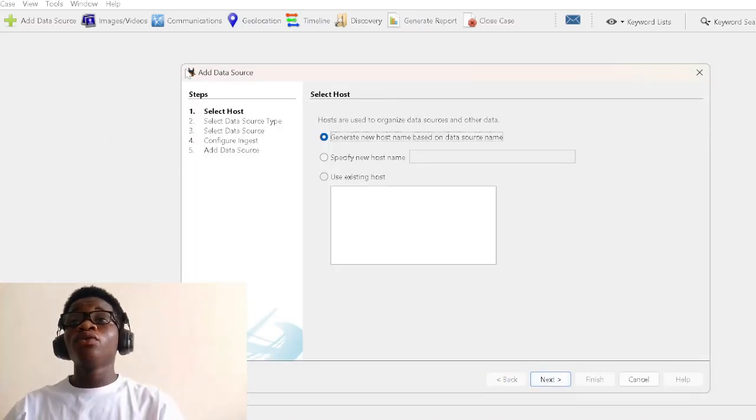Okay, so now we have the add data source dialog box open up. You can invoke this dialog box by clicking on add data source right here, top left of the screen with this plus button here. So you're going to go ahead and click on next.